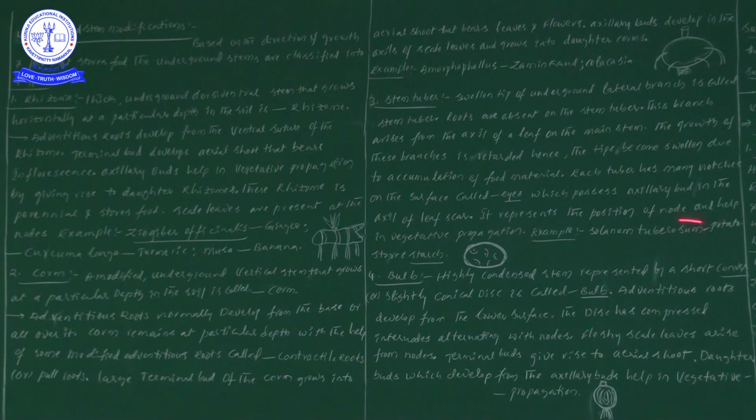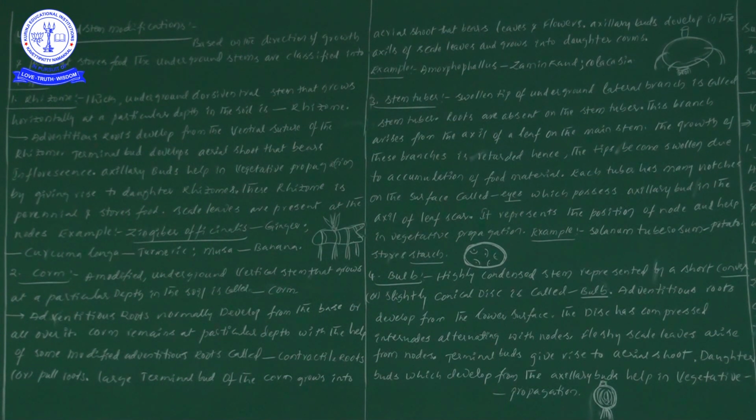In potato, what is the reserve stored food material? In a potato, food material is stored in the form of starch. This point is also important, so try to save it in your mind. Solanum tuberosum is the scientific name of potato, and starch is the reserve food material in Solanum tuberosum.